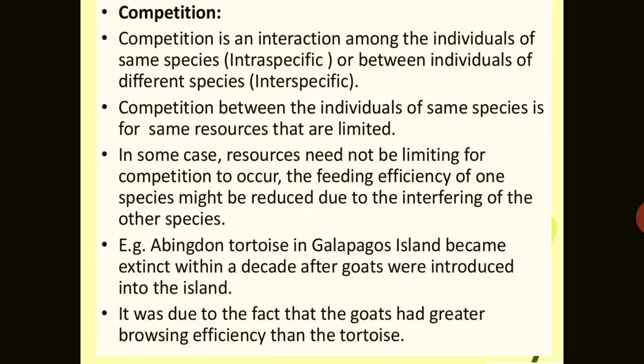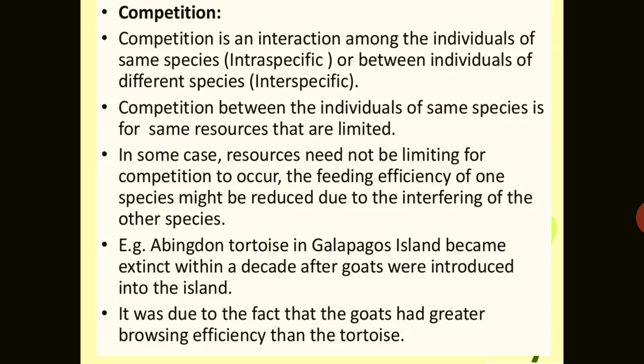So competition is an interaction among individuals of the same species, that is intra-specific, or sometimes between individuals of different species also, meaning inter-specific. This competition between individuals of the same species is for the same resources, but here the resources are very limited according to Darwin's law also. In some cases the resources need not be limiting for the competition to occur. The feeding efficiency of one species might be reduced due to the interference of the other species.